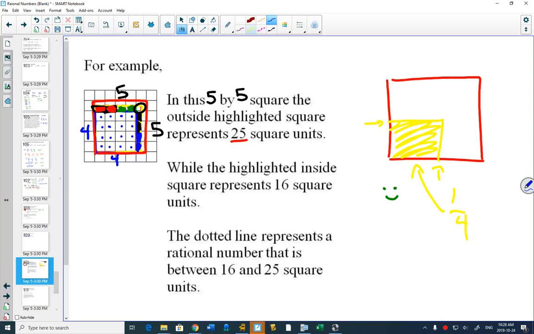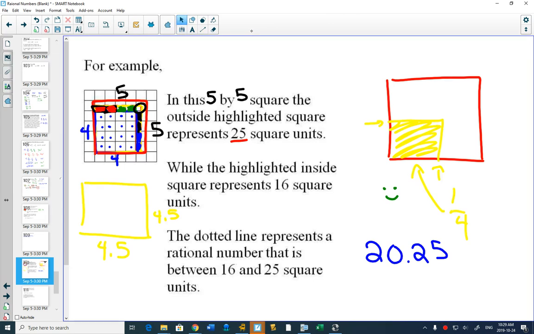So we just counted, there's 16, 17, 18, 19, 20, plus 1/4. The yellow square has an area of 20.25, or 20 and 1/4. This is in our rational numbers, because rational numbers means if you can deal with whole numbers, we also want to be able to deal with decimals. What is the size of the yellow square? When I cut this line perfectly in half, can you see that your yellow square is going to be what's right in between 4 and 5? 4.5 and 4.5.